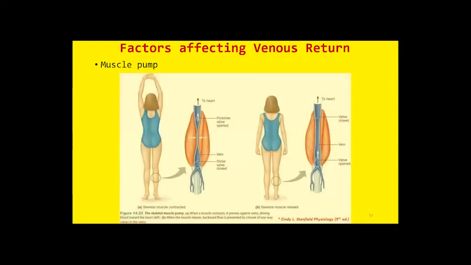Similarly, when the soleus muscle contracts, it pumps the blood towards the heart, into the right atrium. You can see during the relaxation phase, the proximal valve is closed. When the soleus muscle contracts, this proximal valve opens and blood is pumped from the peripheral area into the right atrium. So during contraction of the soleus muscle, the venous return increases.